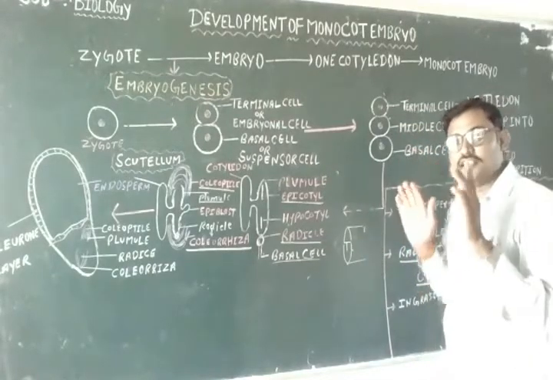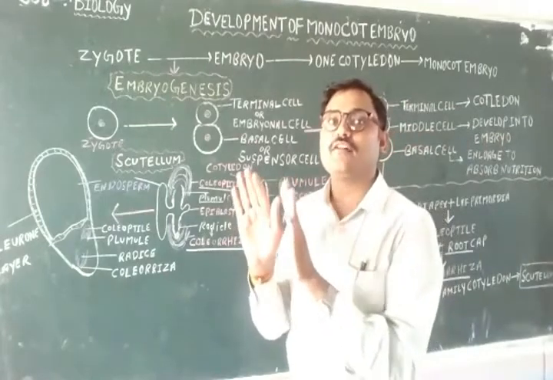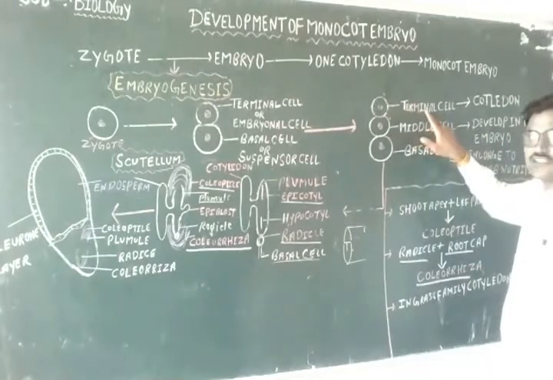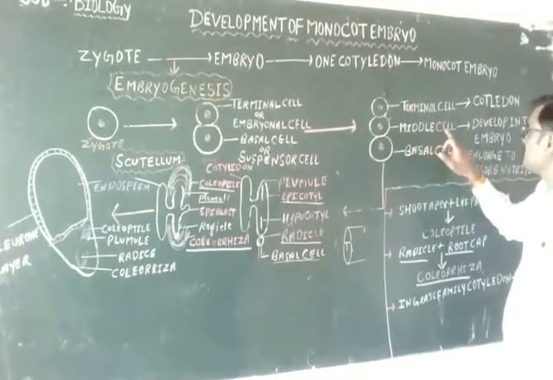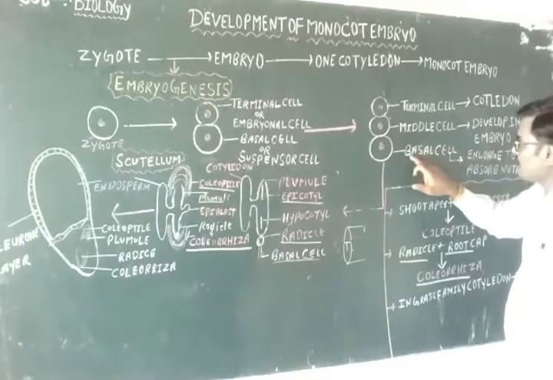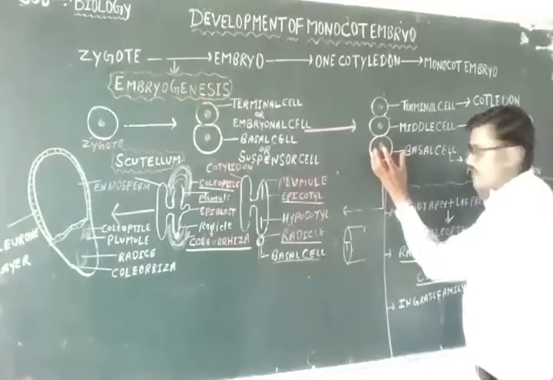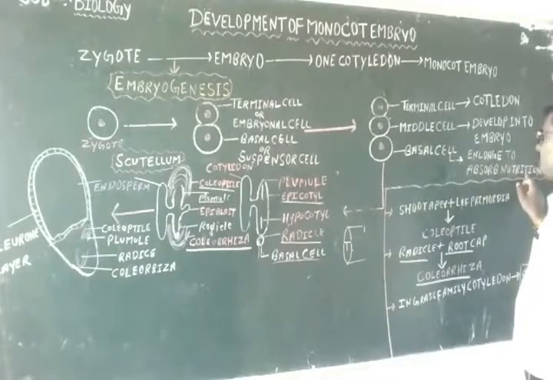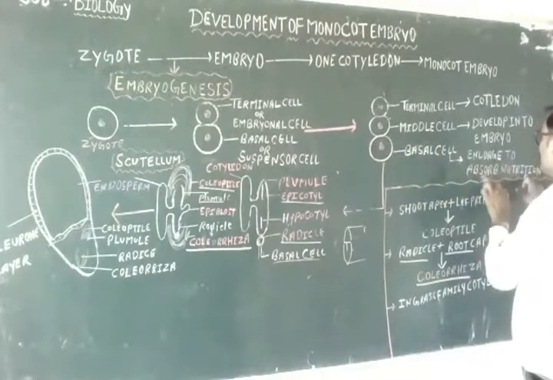These three cells perform different functions. Now, see what the functions are. These terminal cells form cotyledons, and this middle cell develops into the embryo, and this basal cell enlarges. This basal cell enlarges to absorb nutrition.